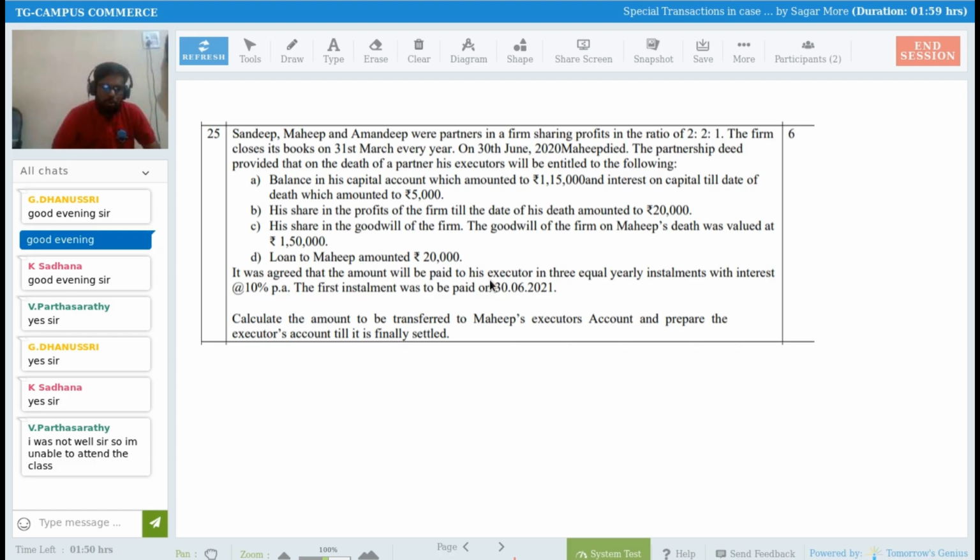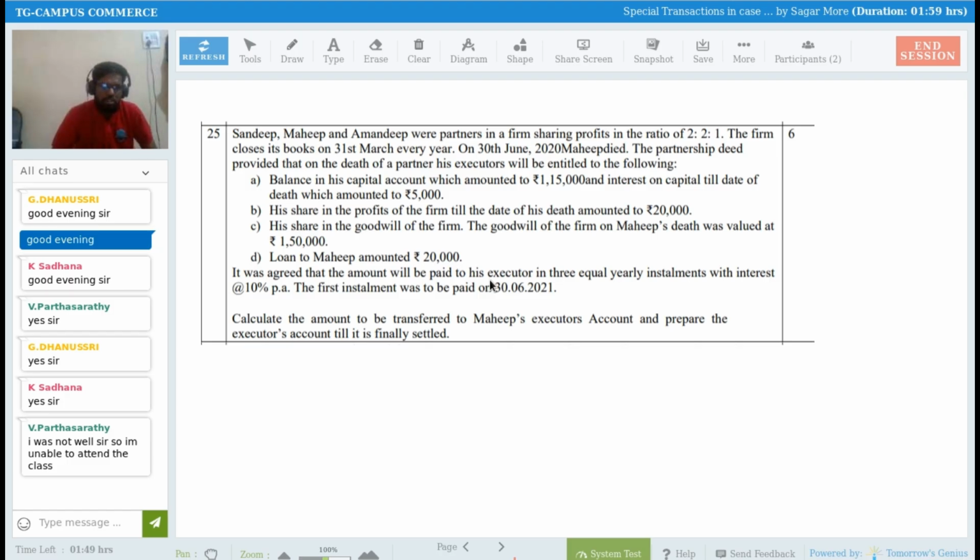We have to find out what are the amounts payable to the executor of the deceased partner. The partner who dies has an executor, and how much amount we have to pay to the executors of that deceased partner, that we have to calculate, right? So I'm requesting you to read this question once and try to understand, see whether you are getting it or not. If you're able to get it, then you can start solving.